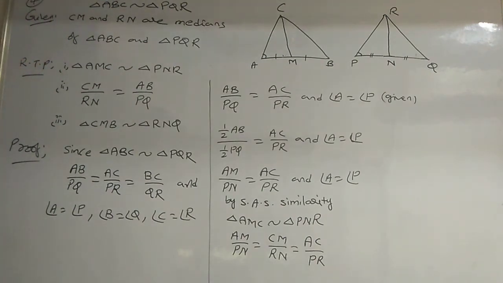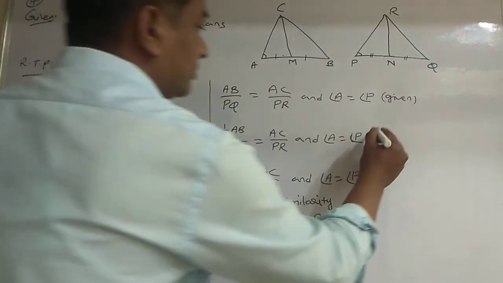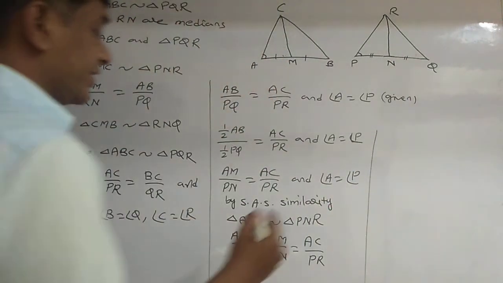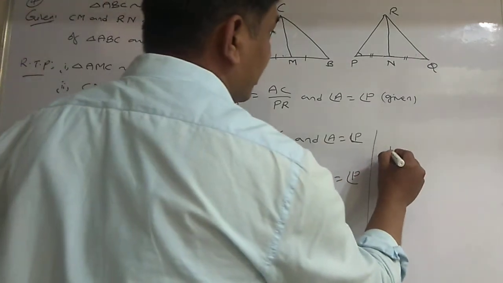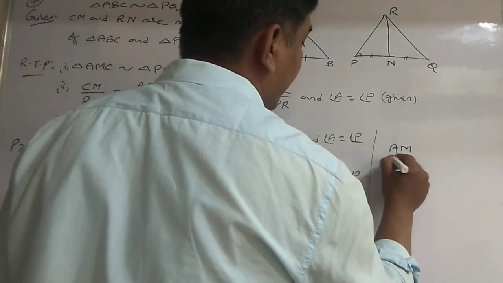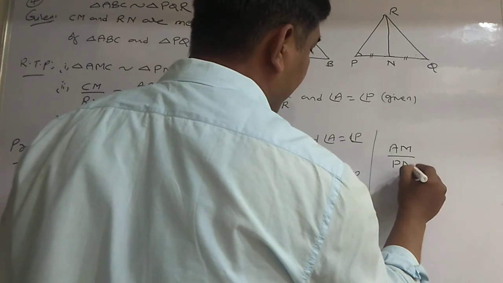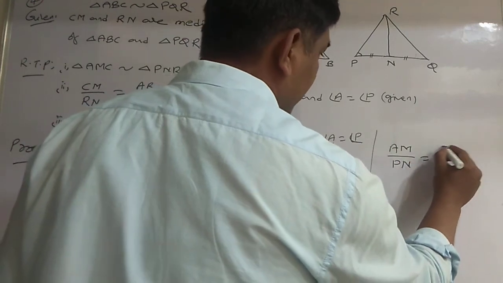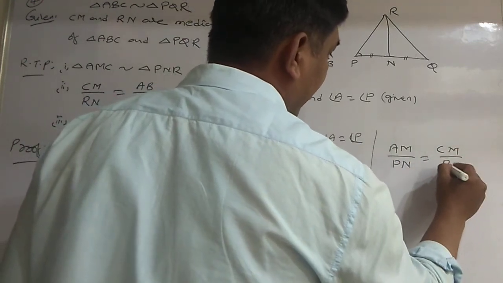See here, to prove the second condition, I'll take AM by PN is equal to CM by RN.